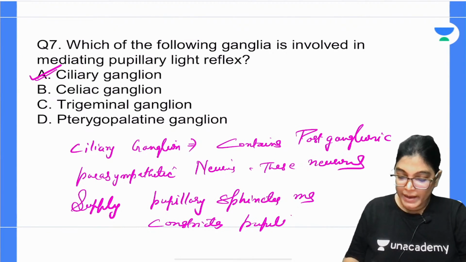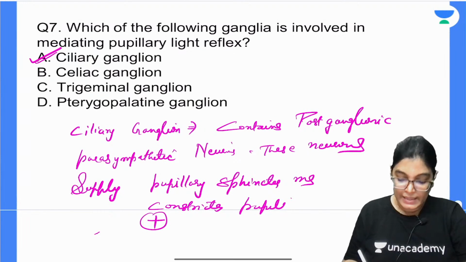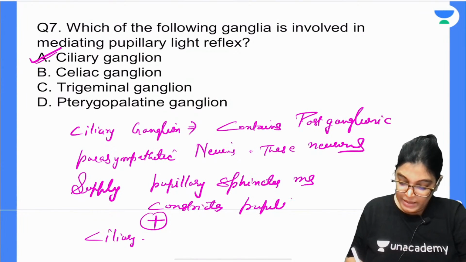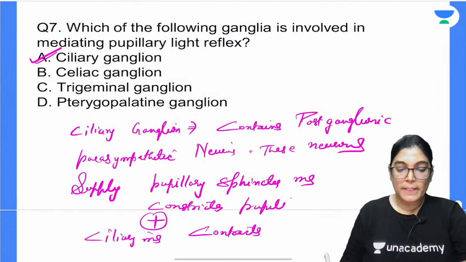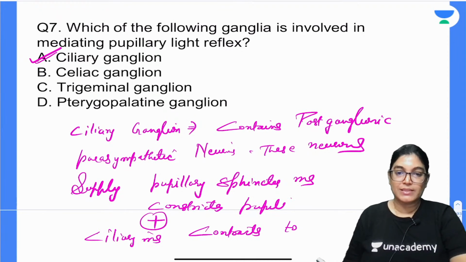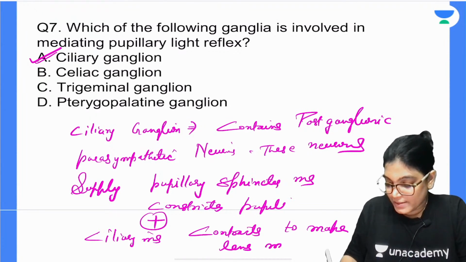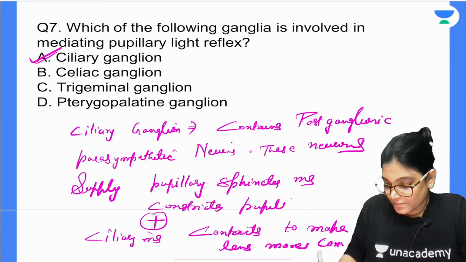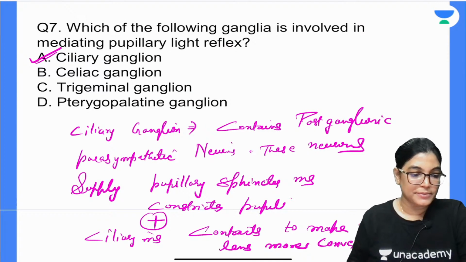It also supplies the ciliary muscle. The ciliary muscle contracts to make the lens more convex. So this is the reason that option A is perfectly correct.